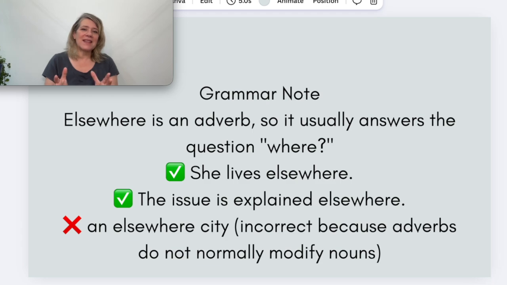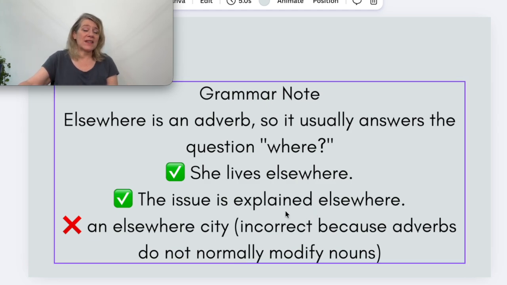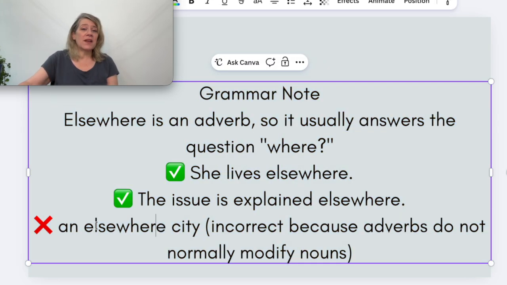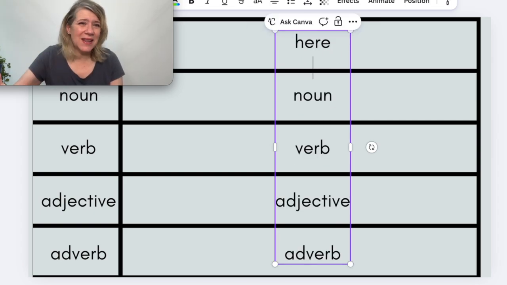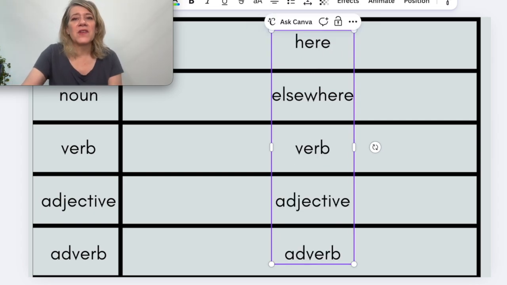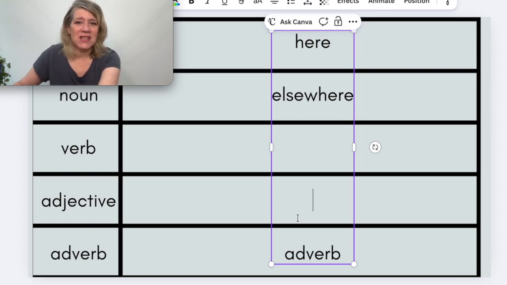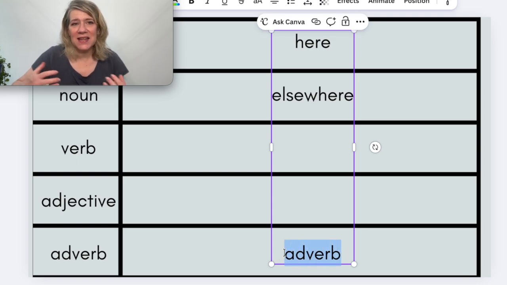The dictionary says elsewhere is an adverb. I disagree. It usually answers the question where. So no, she lives elsewhere. Elsewhere is a place. The issue is explained elsewhere. It's a noun, it's a place. You would never put it in an elsewhere city. It's not an adjective. The opposite of elsewhere would be here, or we'd even say the here and now. Elsewhere is a noun talking about a place that is not here. There's no verb. It's not an adjective. It can be used in an adverbial sense, but it really is a noun.